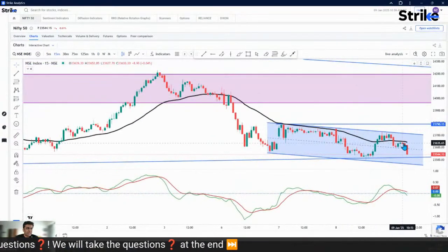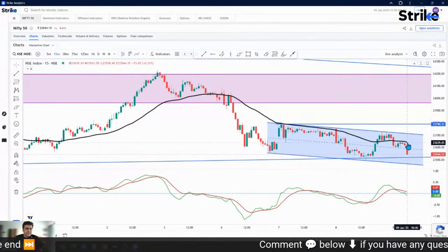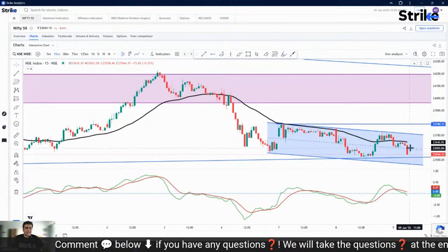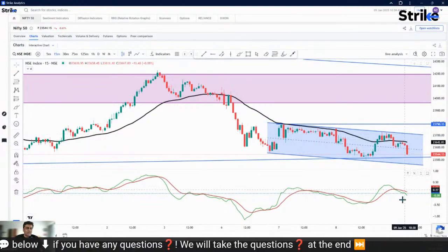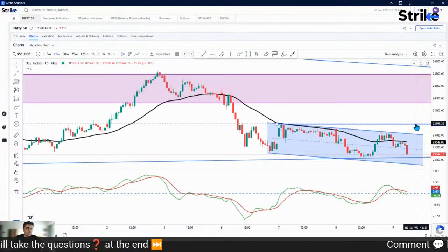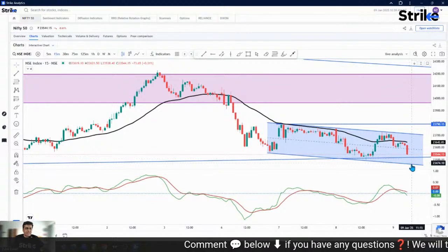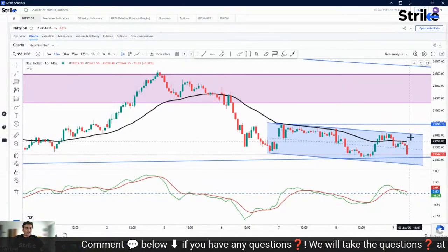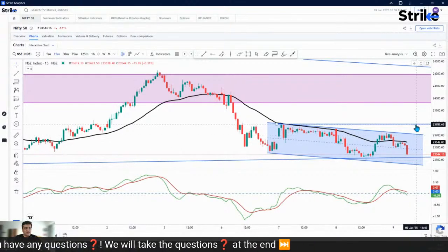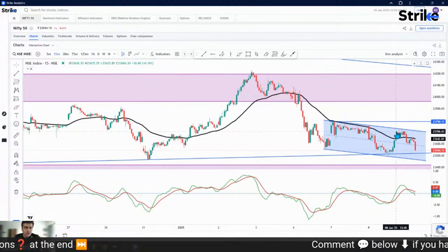So on this 15-minute time frame chart, the resistance, as I said earlier, is from the 40 EMA. If Nifty on this 15-minute time frame chart anytime manages to cross above this level and the momentum also turns bullish, then we may see an upward movement up to 23,800 levels as well. So we have to be prepared. The bias is towards the negative side. But yes, if 40 EMA gets broken on the upside and the momentum also turns bullish, then we can also be ready for 23,800. As of now, bearish bias.